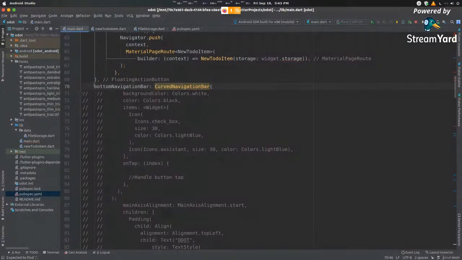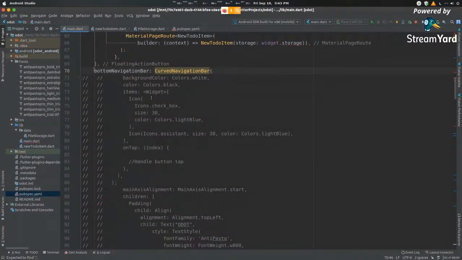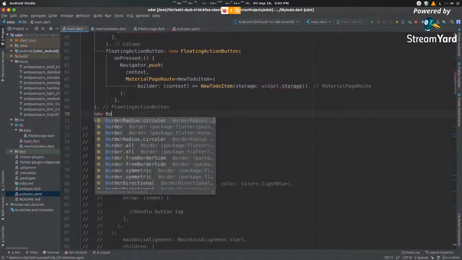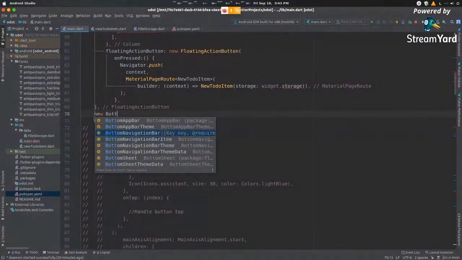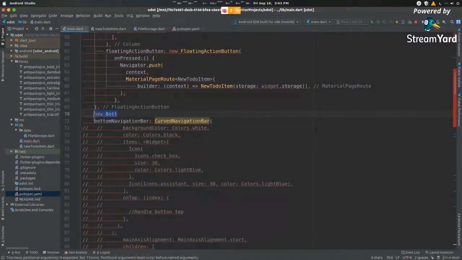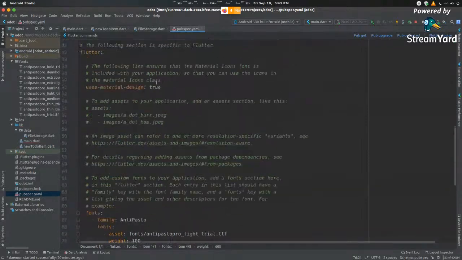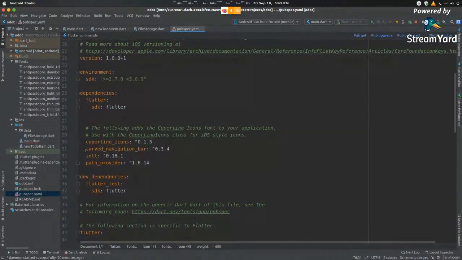So now coming back to our navigation bar. By default, we have a basic bottom navigation bar, which goes by the same name. So you just say new bottom navigation bar, and that pops up. But this won't look the way that the original one that I built was looking. In order to do that, we implemented an external library that goes by the name of curved navigation bar. This can be found on GitHub. Just search up curved navigation bar and you can find this exact same component.